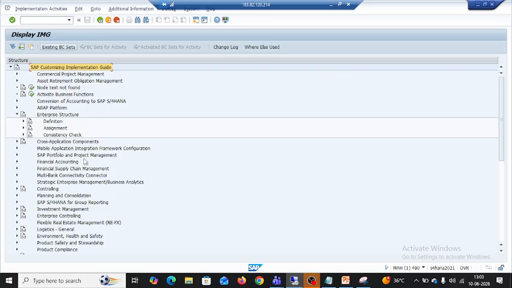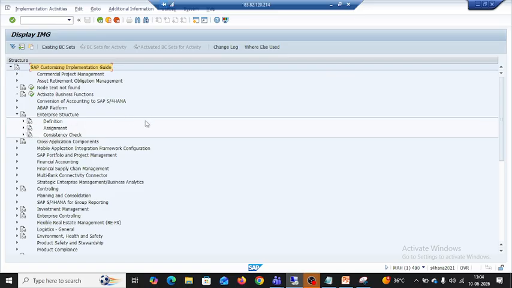Usually we'll follow these steps now. What we have to do, how you can create the company, where I have to go here. Definition.